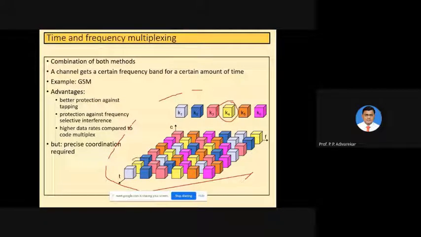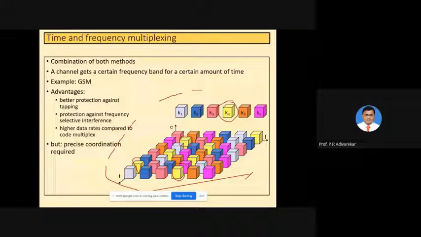You can see one is available here. Sometimes it will get a chance as the second, sometimes here, that is second last, or sometimes it will get a chance as the last, or something like that.